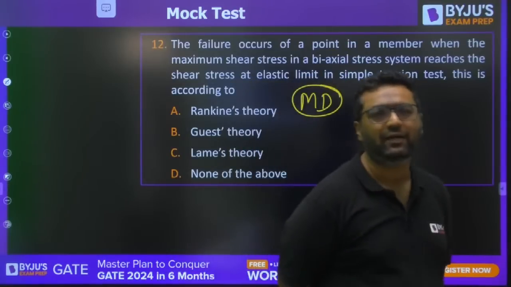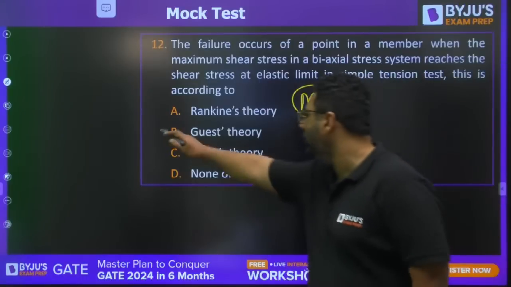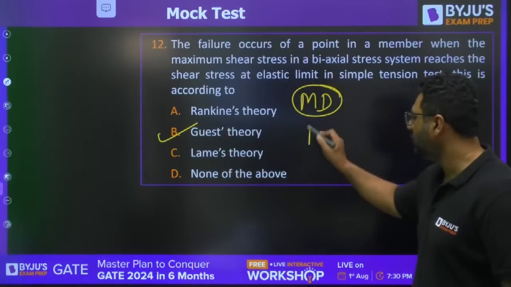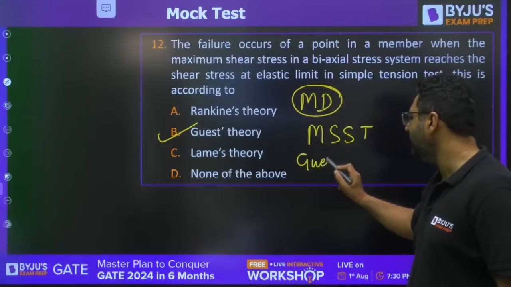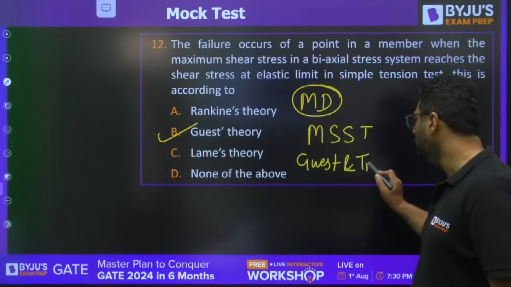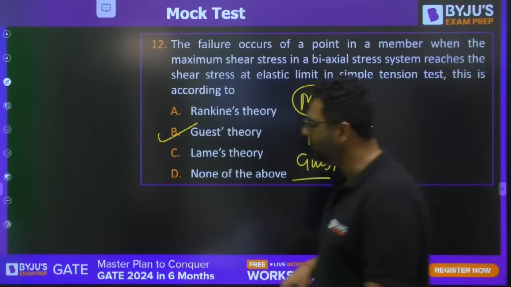Very good. Sarath and Vinay answered. What about the others? The answer is going to be B. The name of the theory is maximum shear stress theory. It was given by Guest and Tresca. I told you, you can call it Tresca theory or Guest theory. The answer is B.